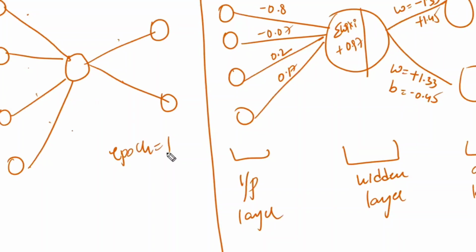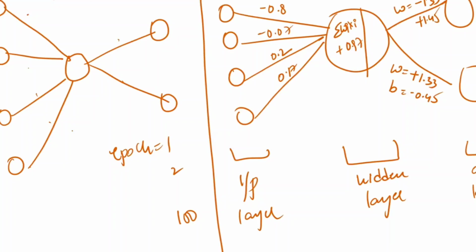First, it calculates forward propagation and the error. Based on the error, the weights are adjusted one time. Epoch of 2, adjusted a second time. Epoch of 3, a third time. Like this, epoch of 100 means the weights were adjusted 100 times. After the 100th time, the final weights are this one.